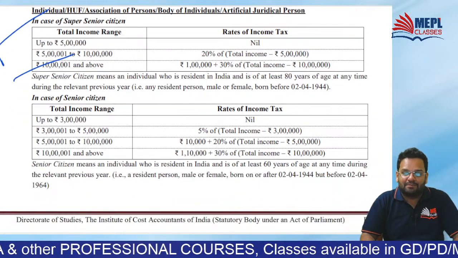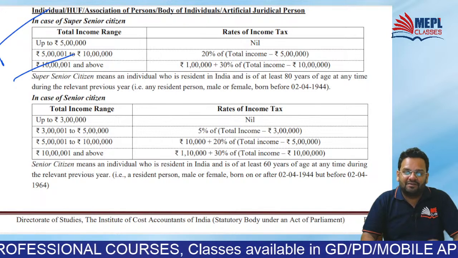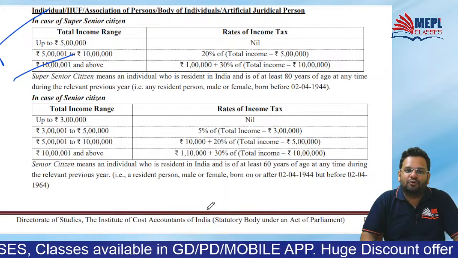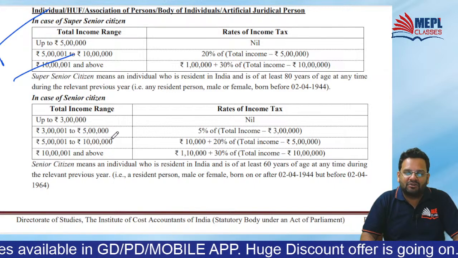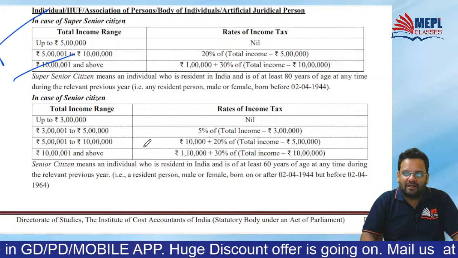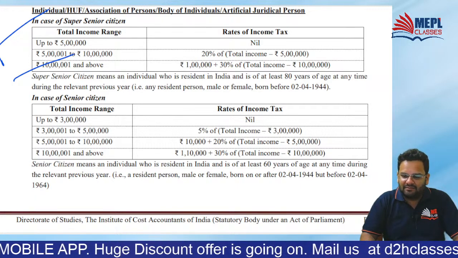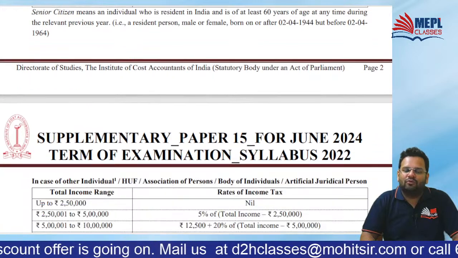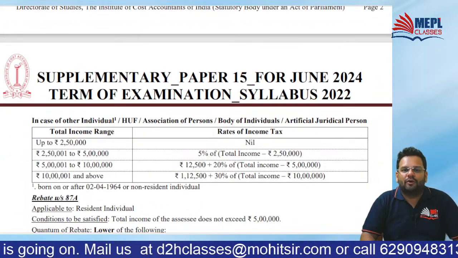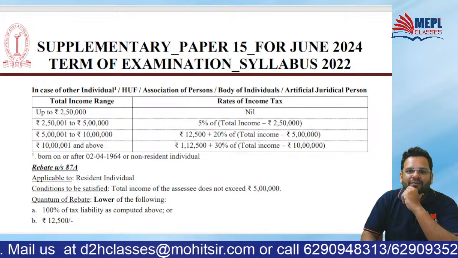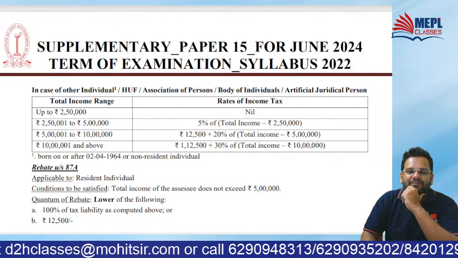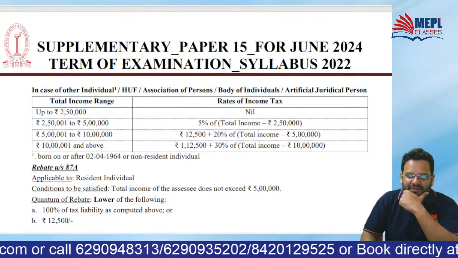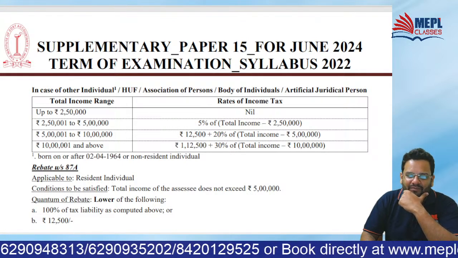Then resident senior citizen: up to 3 lakhs no tax, 3 lakhs to 5 lakhs, 5 lakhs to 10 lakhs, and above 10 lakhs. For any other: up to 2.5 lakhs no tax, 2.5 lakhs to 5 lakhs tax at 5%, 5 lakhs to 10 lakhs tax at 20%, and above 10 lakhs tax at 30%.